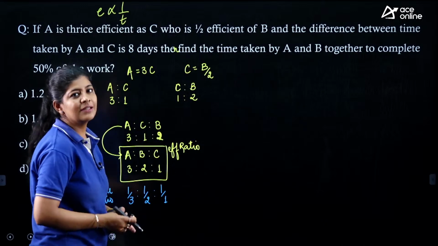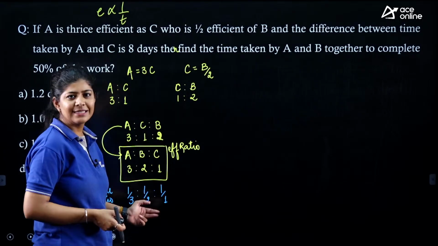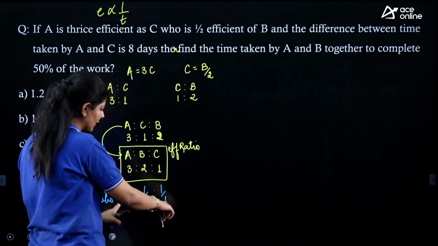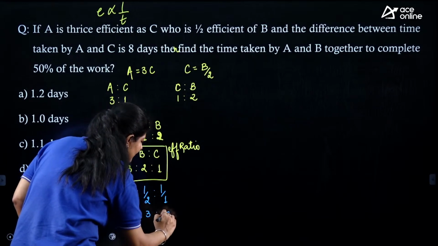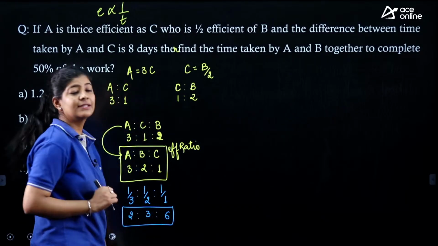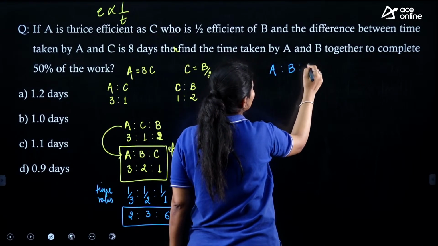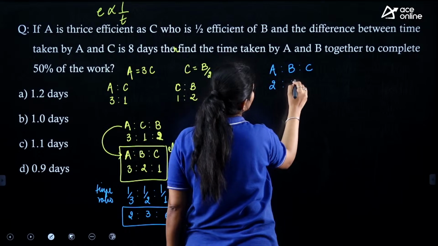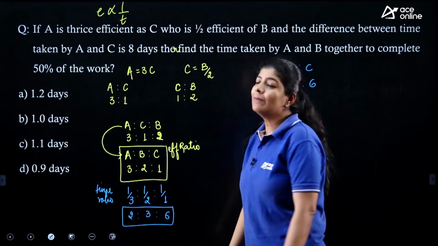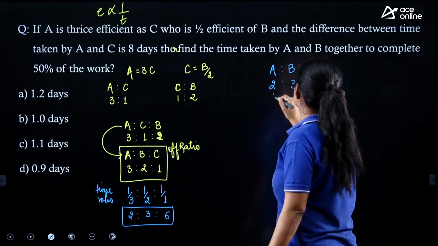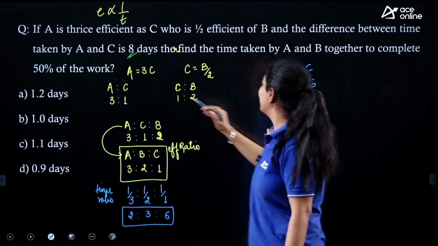And we know that we can't keep ratios in fractions. So we simply take the LCM, which is 6, and multiply this ratio by 6. Ultimately we get 2:3:6. This is my time ratio between A, B and C. Now the question says that the time difference between A and C, which is nothing but 4 over here, is equal to 8.